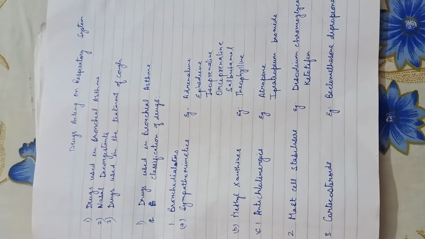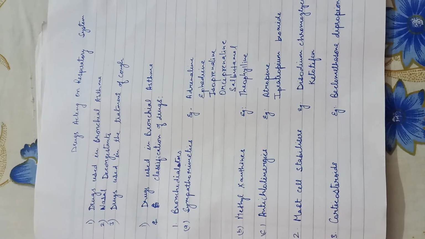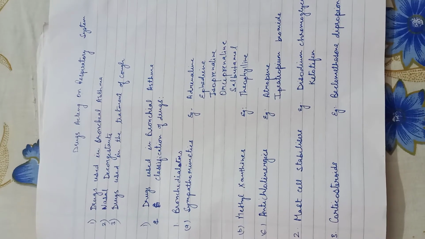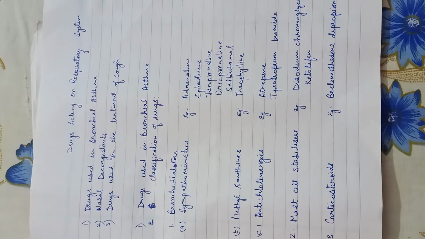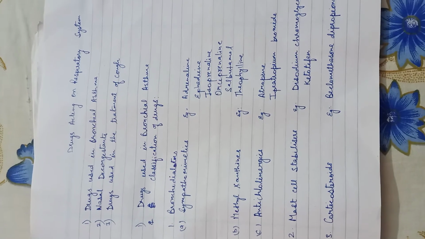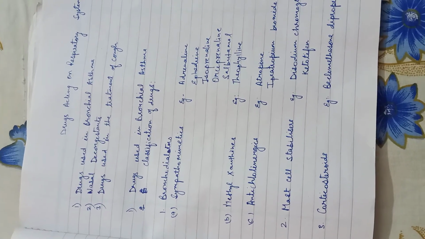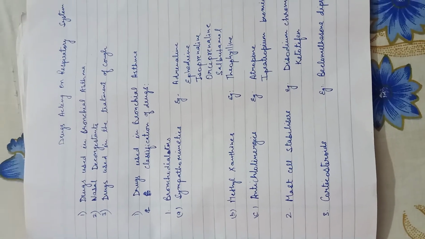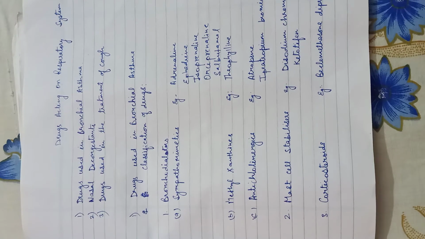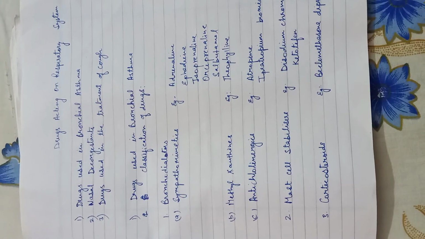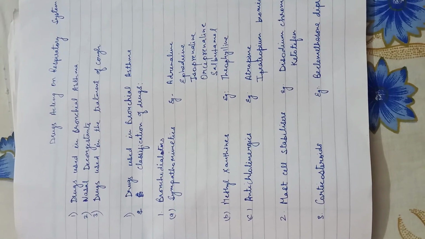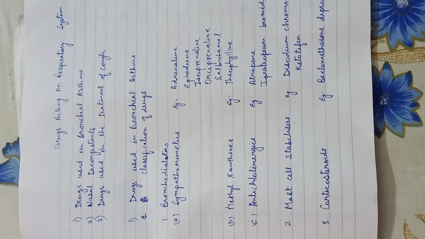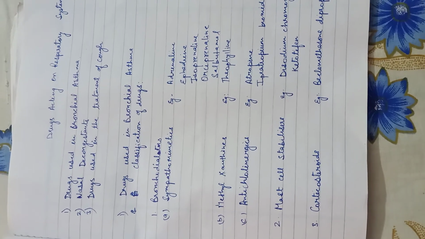First drug is adrenaline. Adrenaline is a potent drug which acts on the beta receptor of the bronchial smooth muscles. It relieves acute attacks and relieves pulmonary congestion. But prolonged use of adrenaline in bronchial asthma may produce resistance and also produce side effects like ventricular tachycardia and ventricular fibrillation.